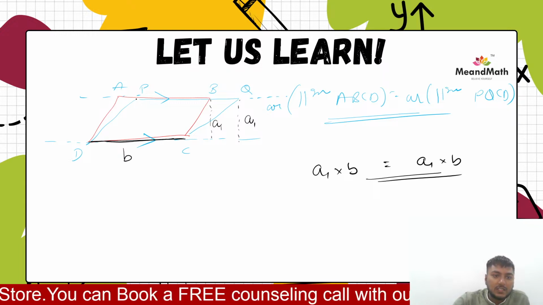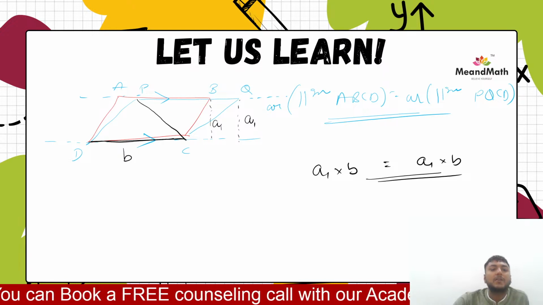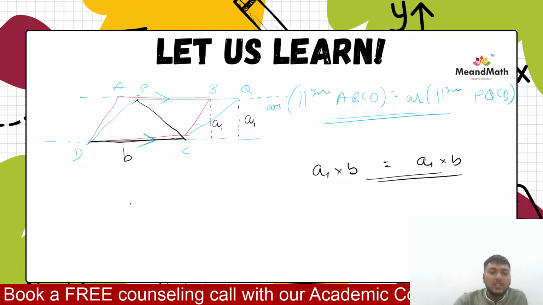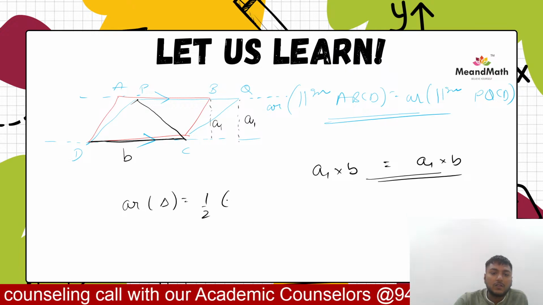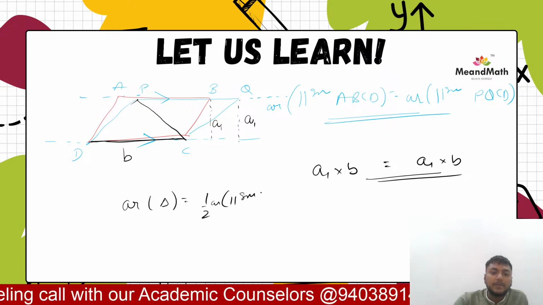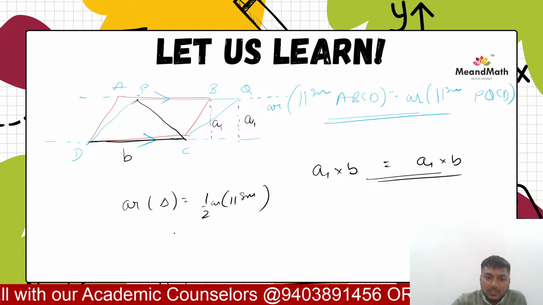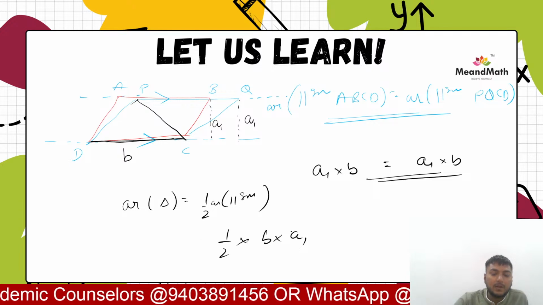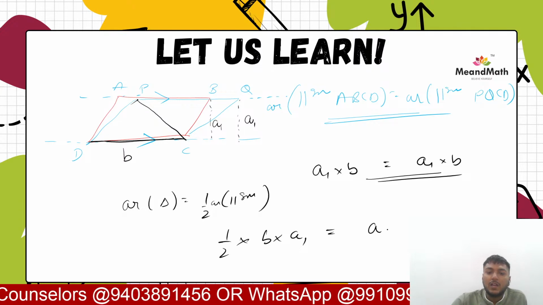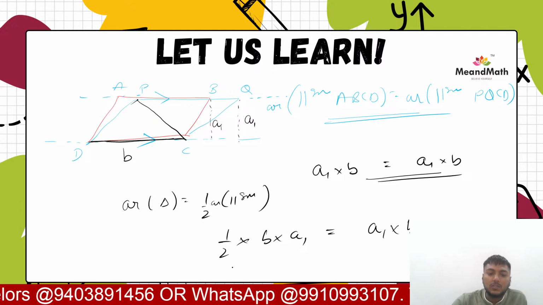But if I say, let us say if a triangle is there, it is on the same base and between the same parallels, then area of triangle would be half of area of parallelogram. क्यों, क्योंकि वहां पर फिर सीधे सीधे हाफ इंटू बेस इंटू ऑल्टीट्यूड आ जाएगा, राइट। बट यहाँ पर क्या आ जाएगा पैरेललोग्राम में, इट वुड बी सिंपली A1 into B, राइट। सो इसीलिए हाफ हो गया।